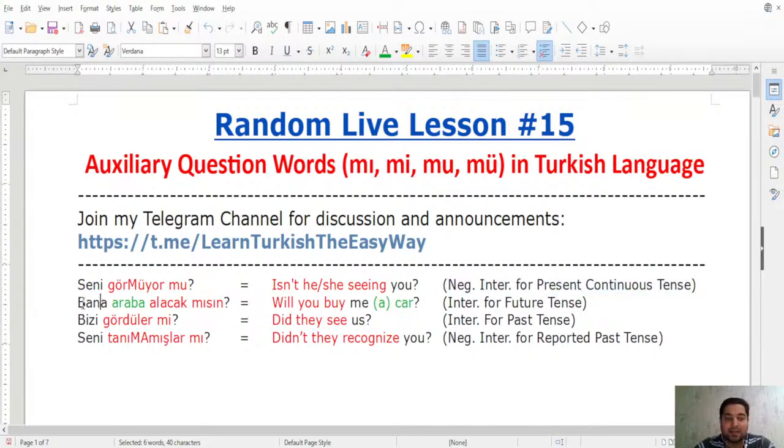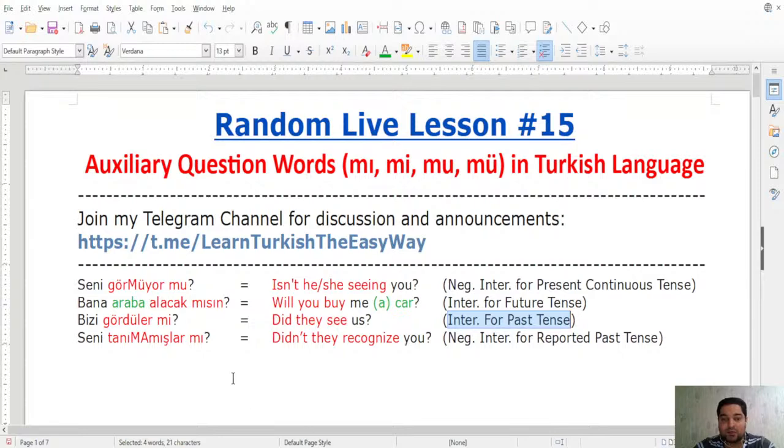The second example that you see here, bana araba alacak mısın, is future tense. It is second person singular, you. Will you buy me a car? So this is an interrogative sentence for future tense. Look at the third sentence here. Bizi gördüler mi? We have again mi at the end. But this is now past tense. This is an interrogative sentence for the past tense, and of course this is third person plural, they, as an example here.